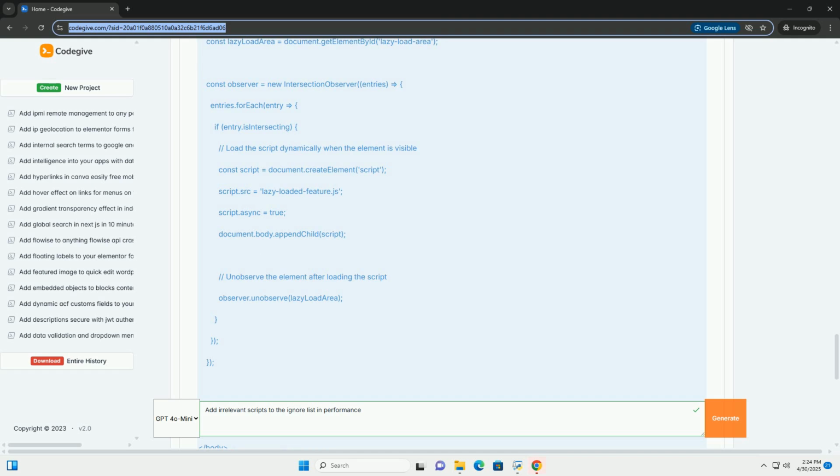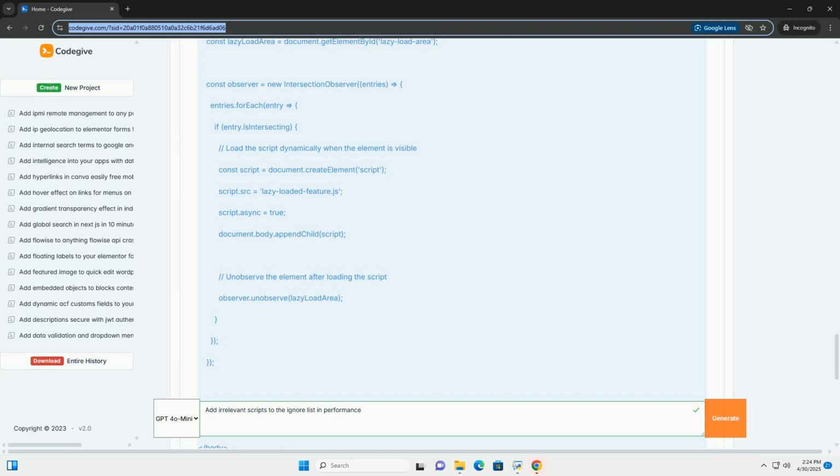1. Understanding irrelevant scripts. An irrelevant script is a JavaScript file or inline code block that is not essential for the initial rendering of the page or for critical user interactions immediately after the page loads. Identifying these scripts is the first step towards optimization. Here are some common examples.